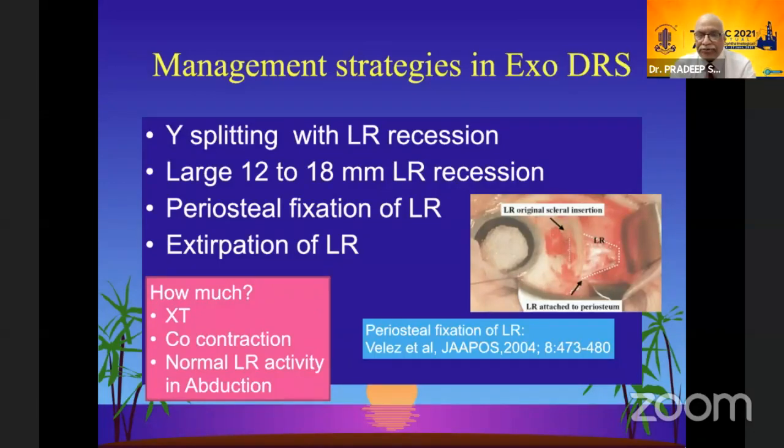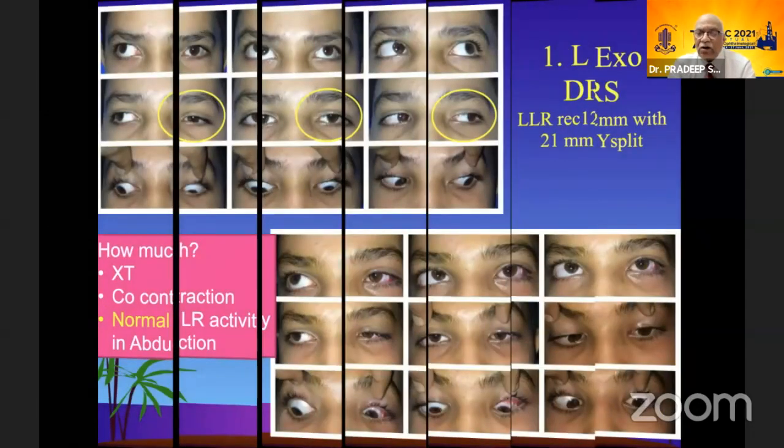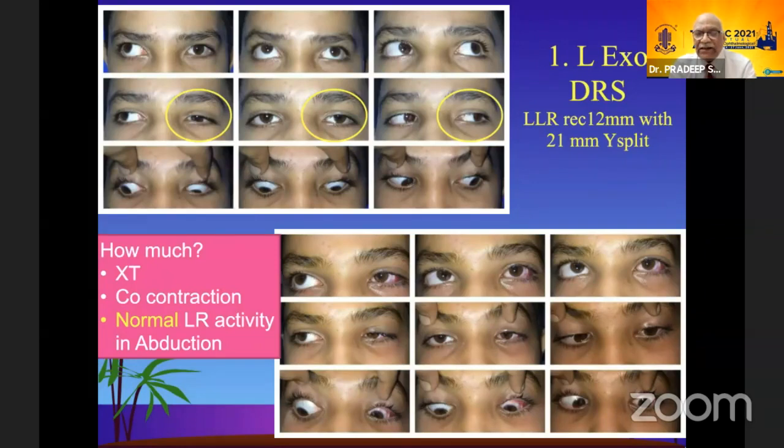normal or absent. If the normal LR activity is there, as you can see in this diagram of the patient, that abduction is almost normal. There is an exotropia in the primary position and the retraction is quite a bit. So in such a situation, one should do an LR, that is the left lateral rectus recession of about 12 millimeters. In this case, we did with a large Y split of 21 millimeters. And as you can see, the retraction and the upshoot and downshoot both will be taken care of.